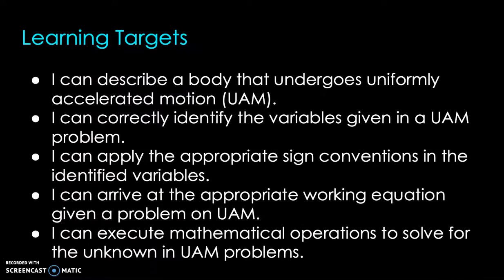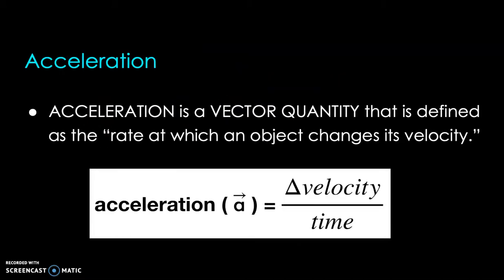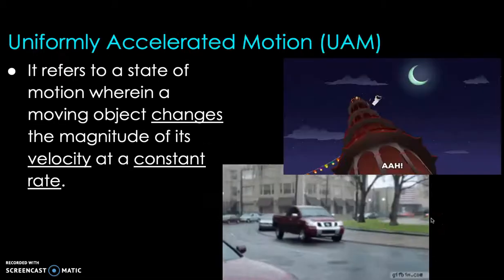For the learning targets, we have a total of 5 for this particular lesson, but in this video, our focus will be on the first one. I want you to be able to describe a body that undergoes uniformly accelerated motion, briefly known as UAM. First, recall that acceleration is a vector quantity which simply refers to the rate at which an object changes its velocity. In mathematical form, it's delta v divided by time, or change in velocity per unit time.